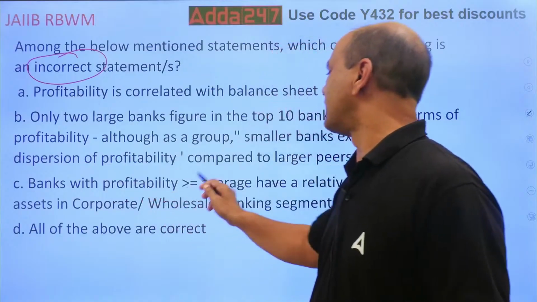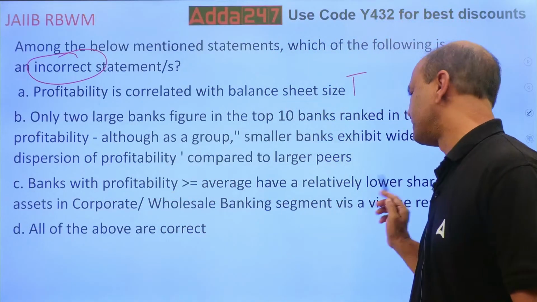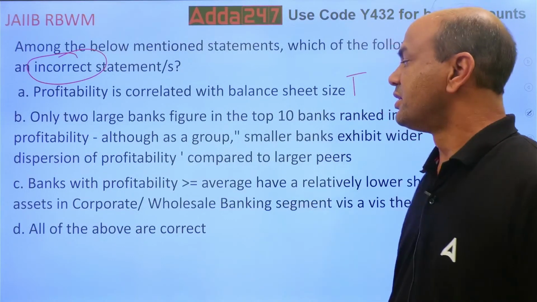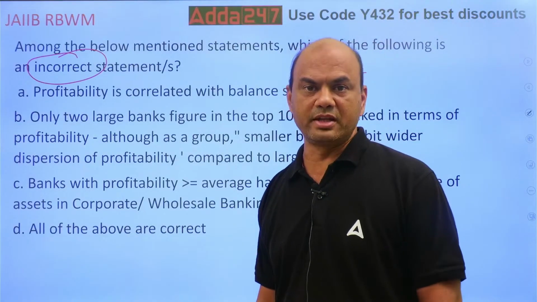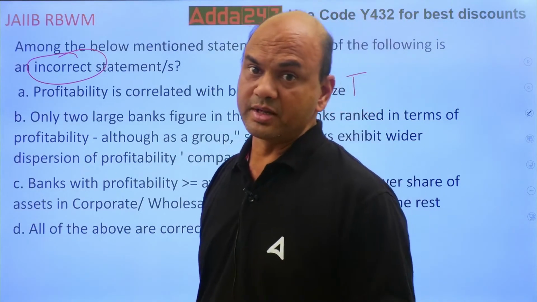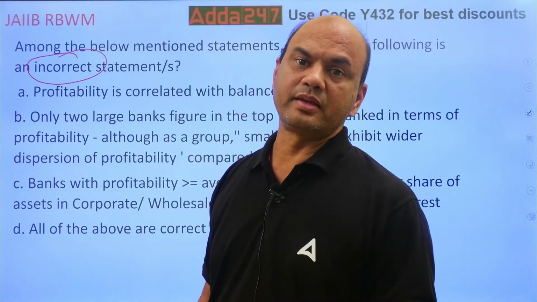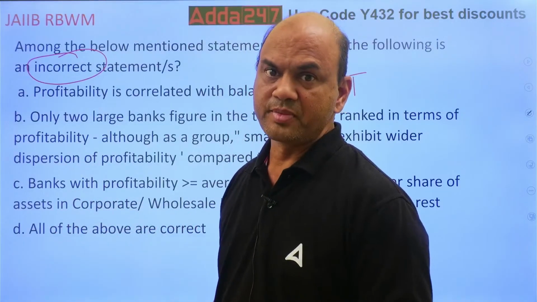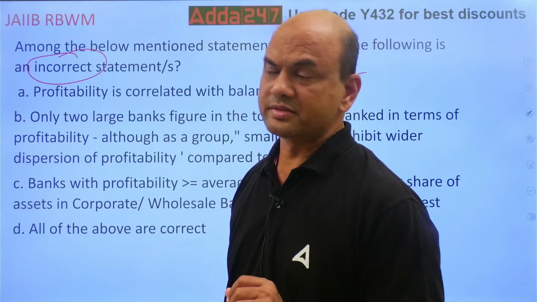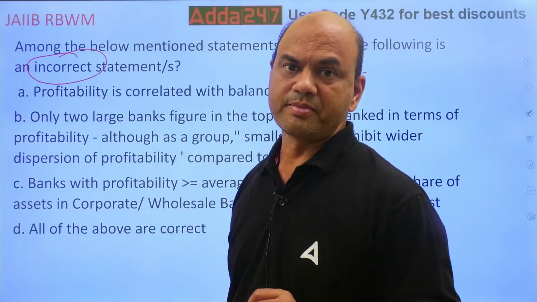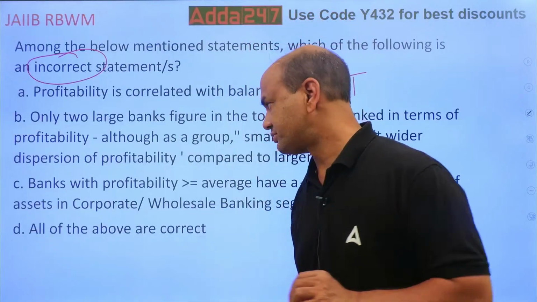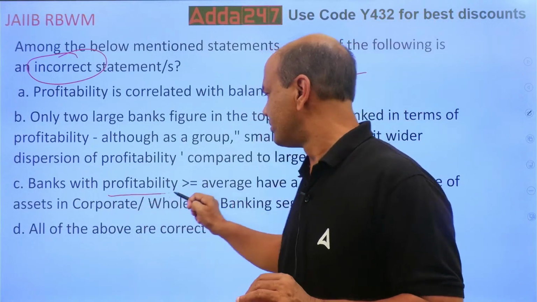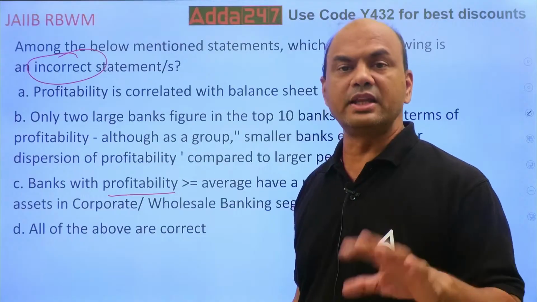Banks with profitability greater than or equal to average have a relatively lower share of assets in corporate or wholesale banking segment vis-a-vis the rest. Means those banks which have high profitability will have lower share in corporate banking vis-a-vis the rest. Means others, retail as well as treasury, trade finance. So they'll have lower share in corporate finance. You want the incorrect one. Kindly note, everyone, that profitability is a relative term.